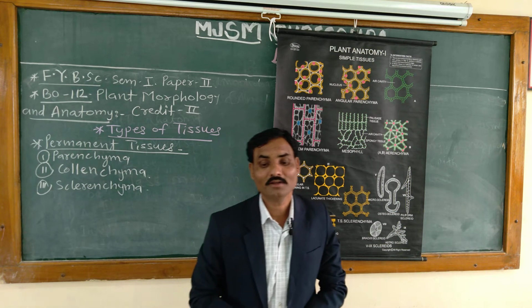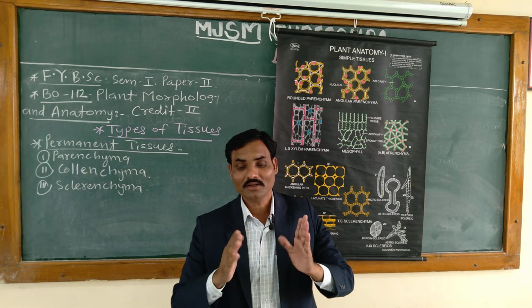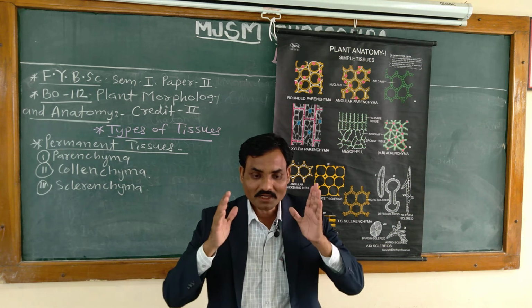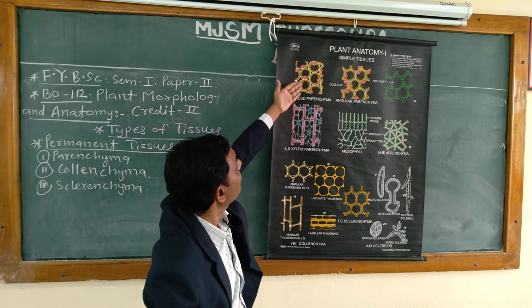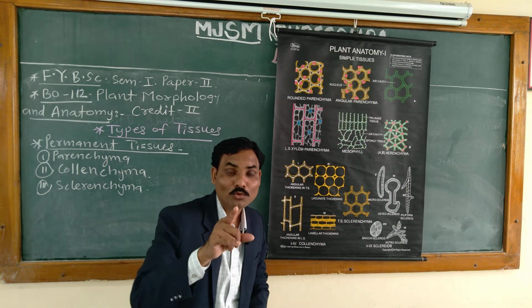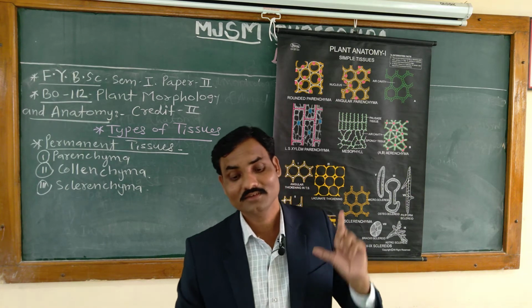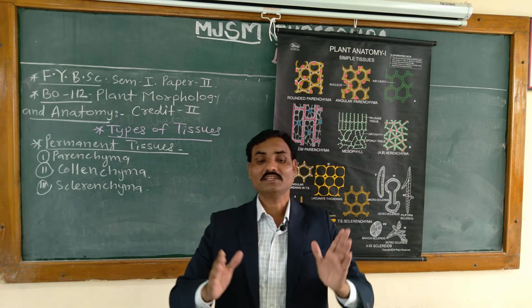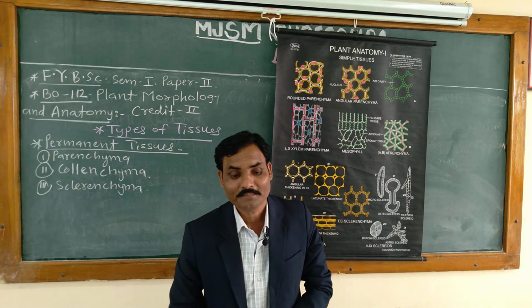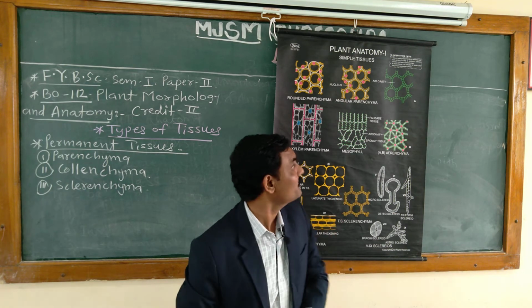These are very important characteristic features of the parenchymal cells, and they have abundant active protoplasm. Protoplasm is also called cytoplasm, and it is abundant and active. Then another characteristic feature of parenchyma: these cells have a thin wall made up of cellulose.